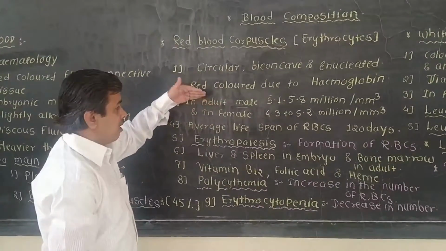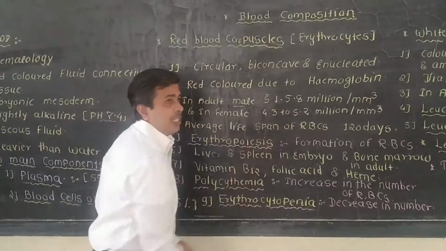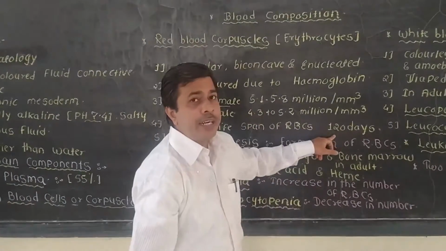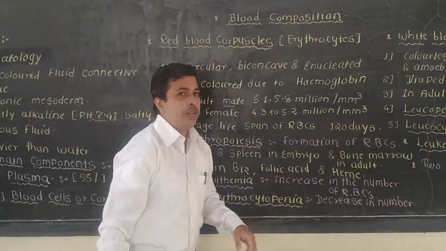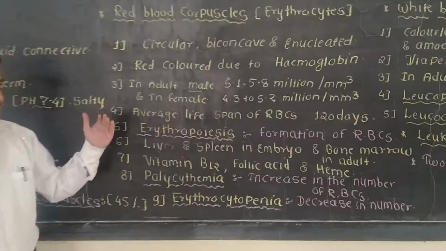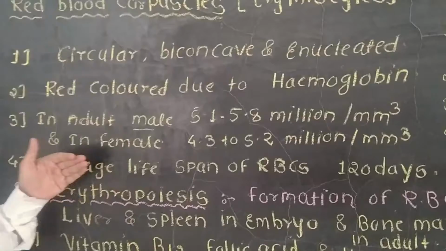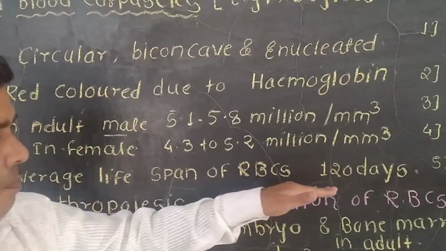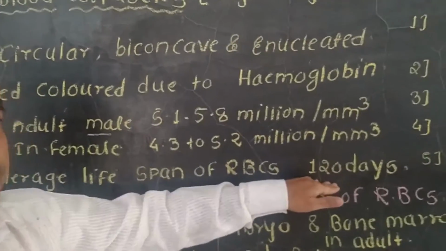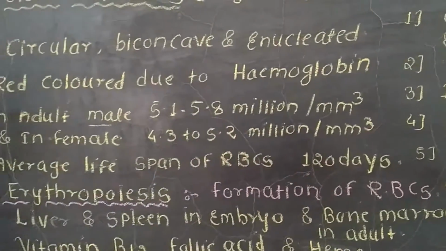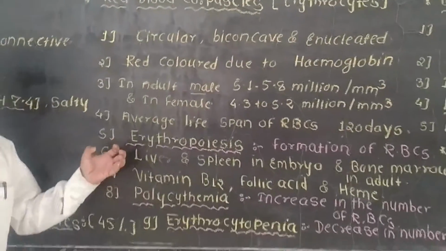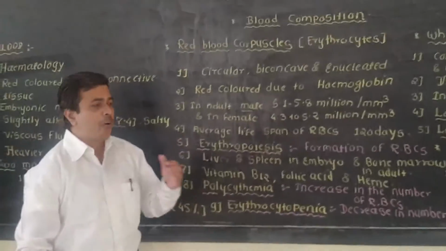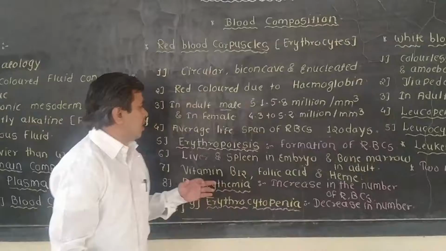Then the process and the average lifespan of the blood RBCs is about 120 days. Its lifespan means that firstly it will be produced, then it will continue for about 120 days, and after this it will be destroyed. Then the formation of the RBCs, the process in which the RBCs are formed, is known